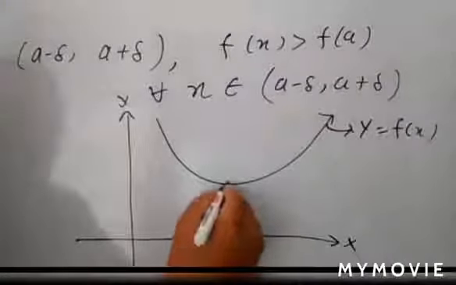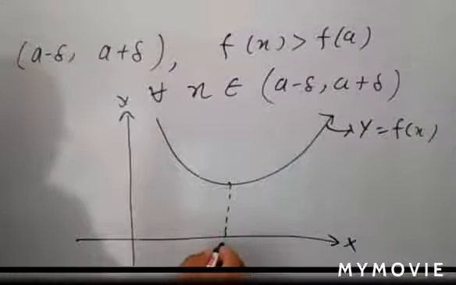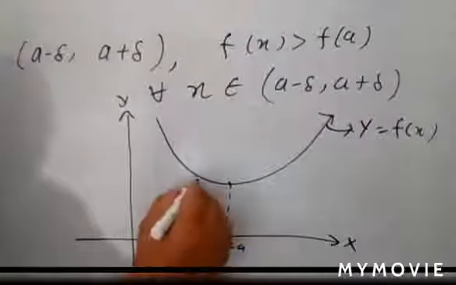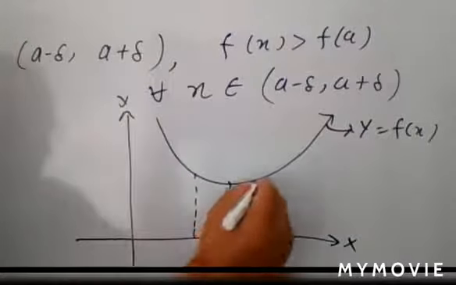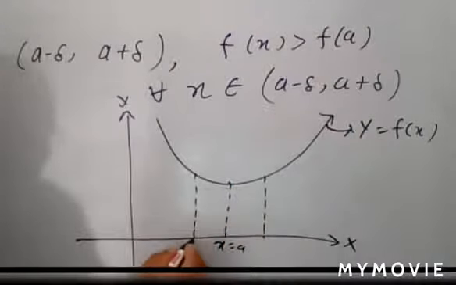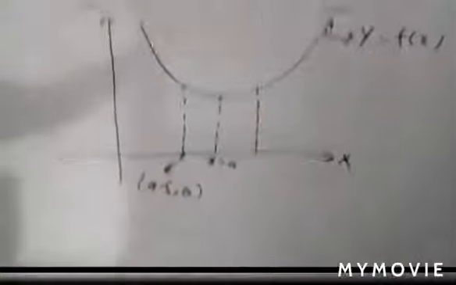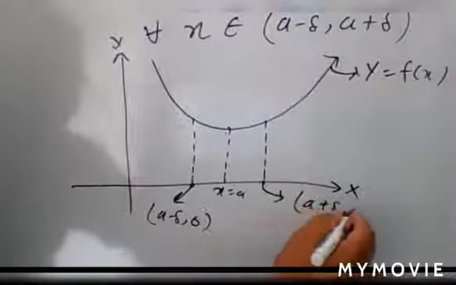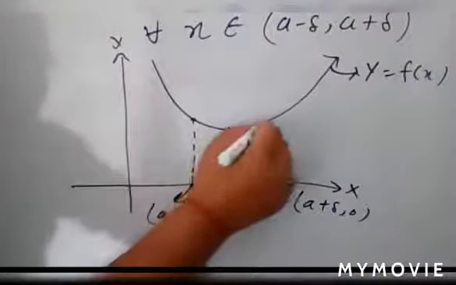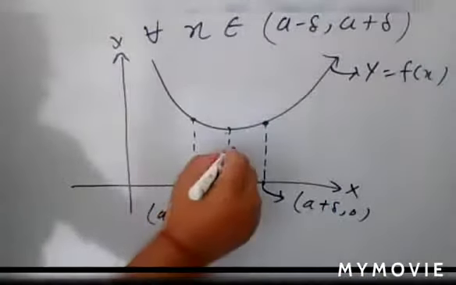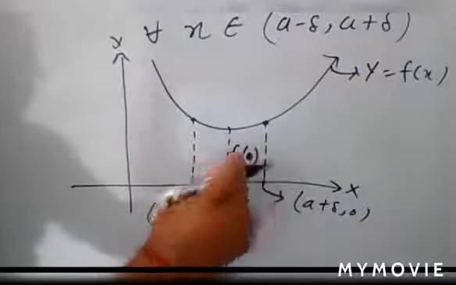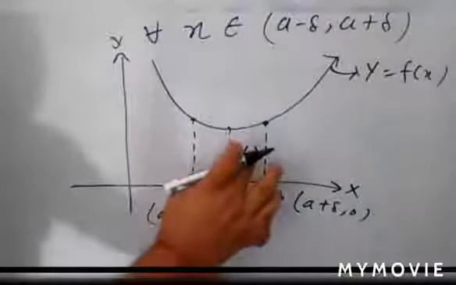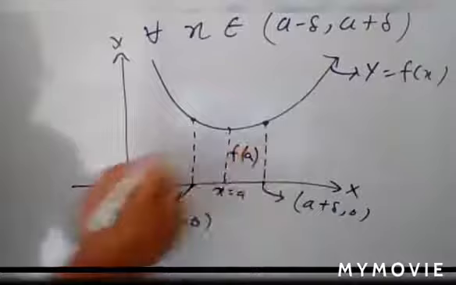Now suppose that point is taken as the point x is equal to a. Here this point is a minus delta, and the coordinate of this point is a plus delta. Here you have two points on the curve, and that value is f(a) corresponding to this point.